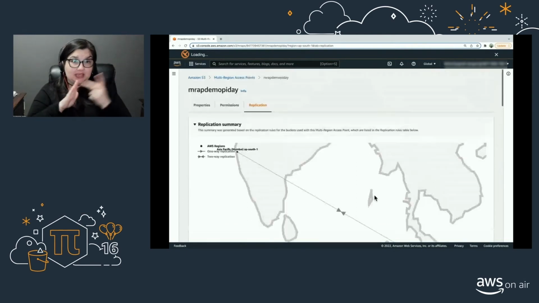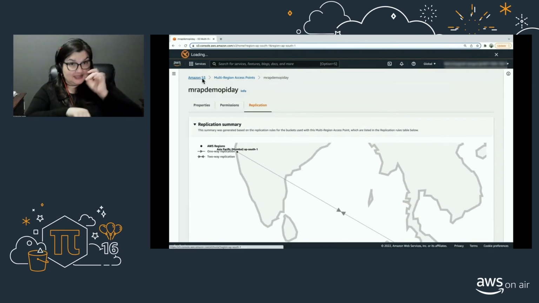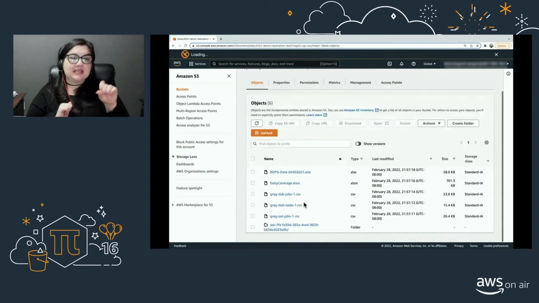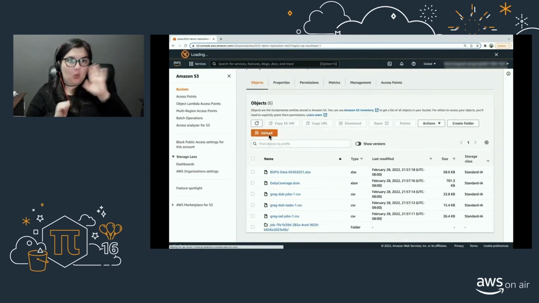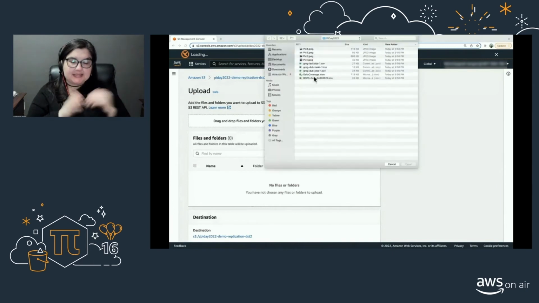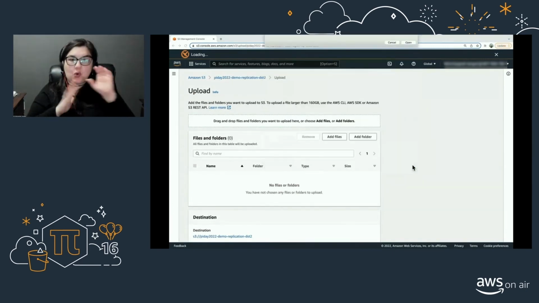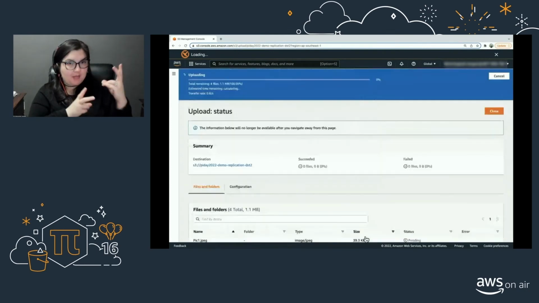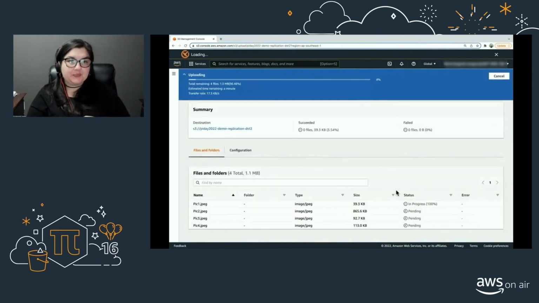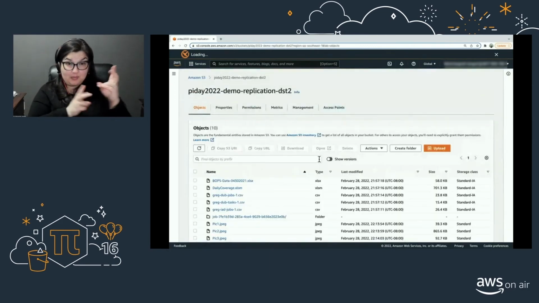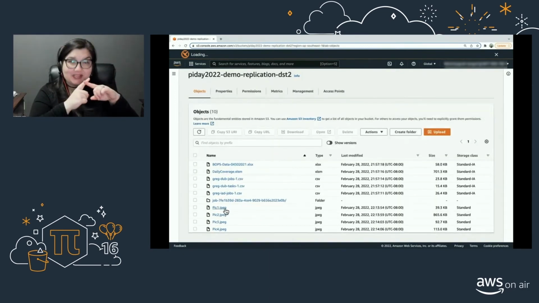Okay, now that is set up, let's go ahead and pick one of our buckets. Doesn't matter which, let's pick up one. So I'm gonna pick up DST2 here, and I will upload some new objects. So I'm gonna add these new files, 4 pictures, and upload. Okay, so once all 4 pictures are done uploading, let's close this. All right, now you'll see in the DST2 buckets that we have 4 new pictures.